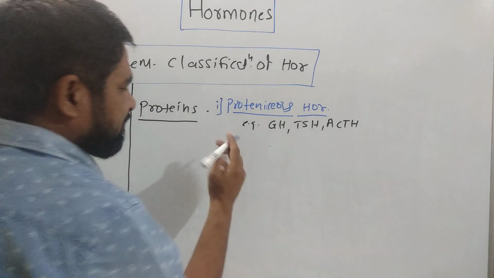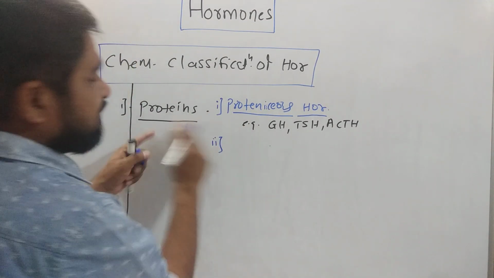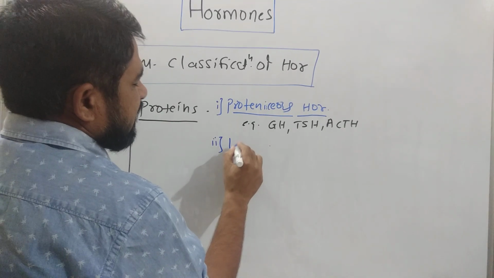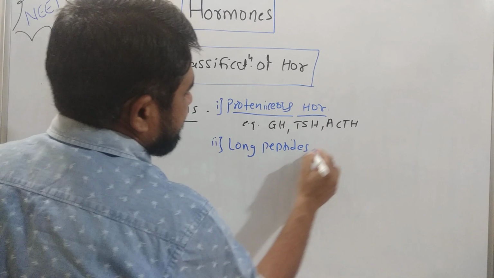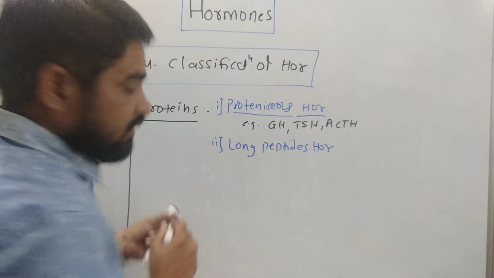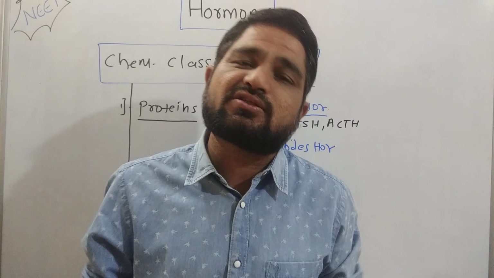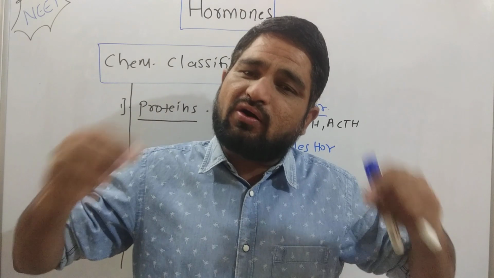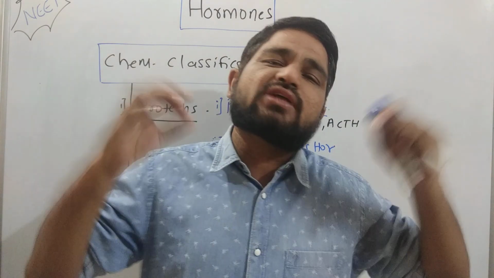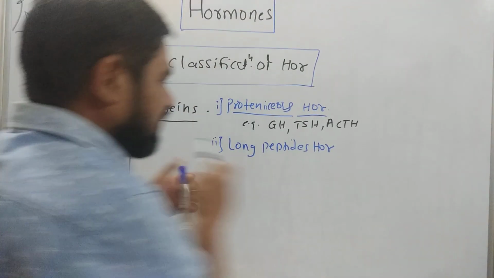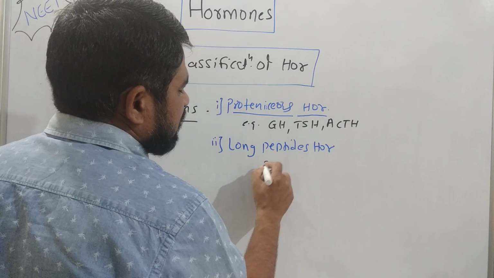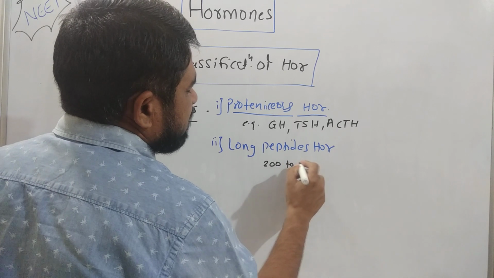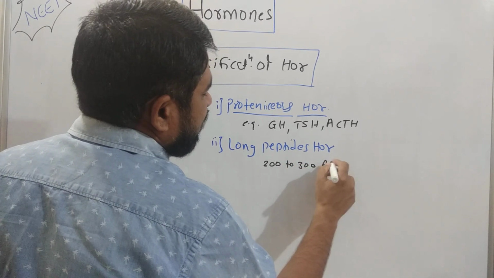The second type among the protein hormones is called long peptide hormones. That means the hormones which consist of a long chain of peptides or a long chain of amino acids. They consist of around 200 to 300 amino acids.